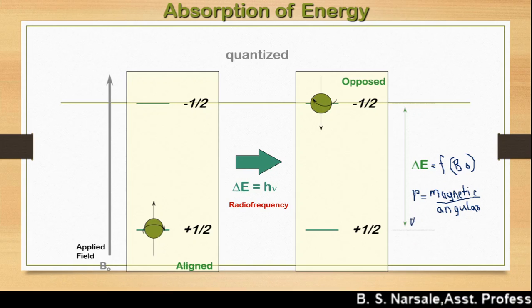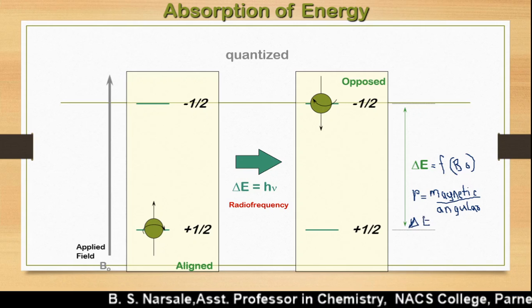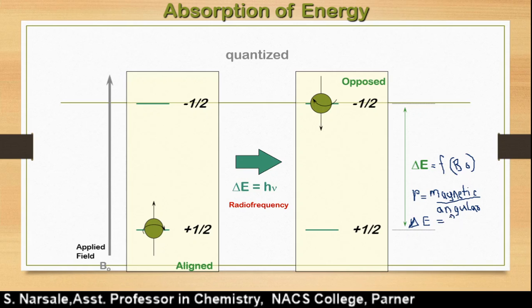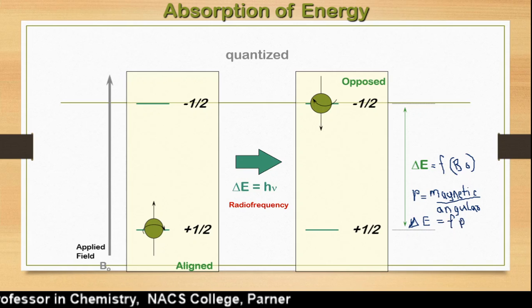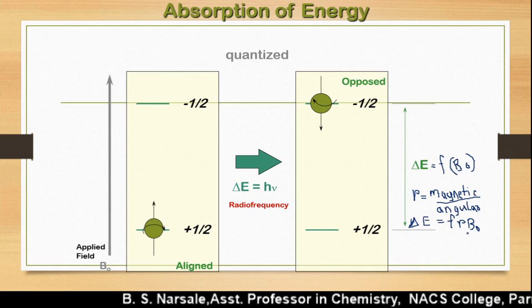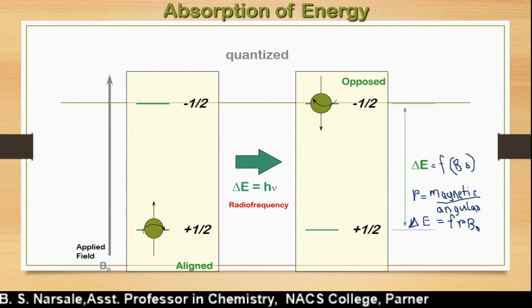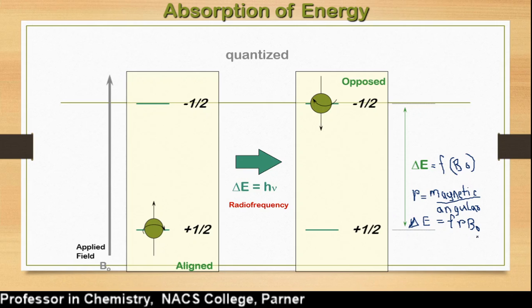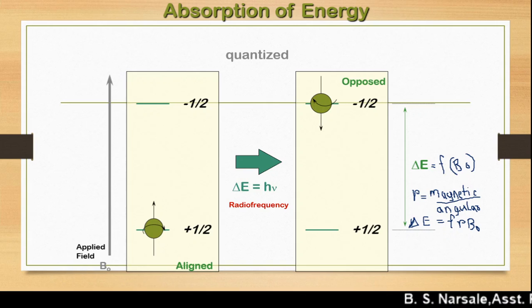Therefore, delta E becomes a function of gamma and B0, gamma B0. Now this gamma is a constant, so we can take it out of the function, and as you all know, gamma is the ratio of magnetic moment to angular moment.